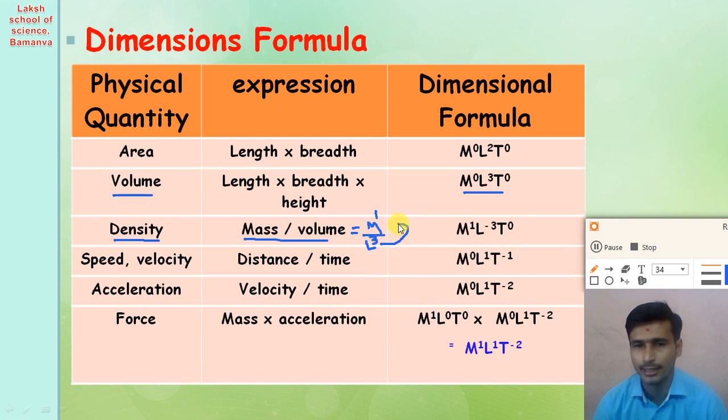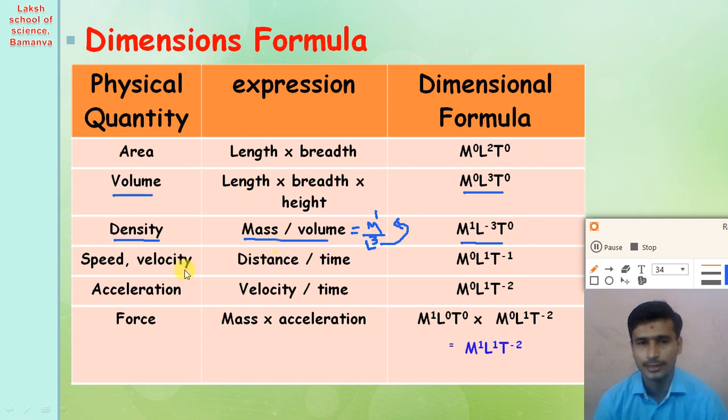L3 we take in the upward direction, and we get the dimensional formula of density as M1 L minus 3 T0. The dimension of mass in density is 1, the dimension of length in density is minus 3, and the dimension of time in density is 0.